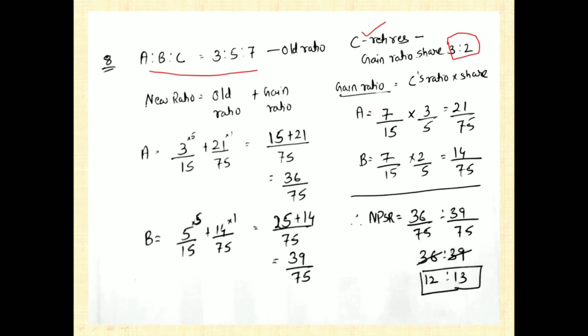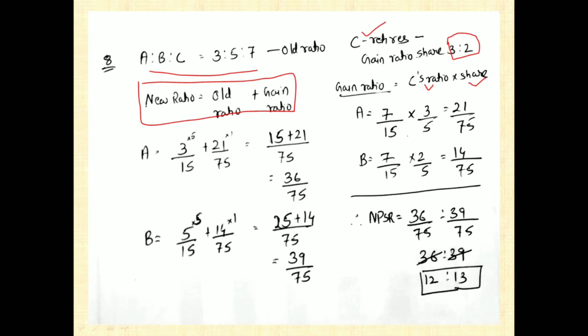So the gain ratio you have to compute, because the new ratio is always equal to the old ratio plus whatever they are gaining from the retired partner. So the gain ratio, how you have to compute? The retiring partner's ratio into what share they are going to contribute. So let's see for A, 7 by 15, that is 7 plus 10 plus 5, 15. So in 15, C's ratio is 7 by 15 into how much is the proportion of sharing the gain ratio? 3:2. So 3 by 5.